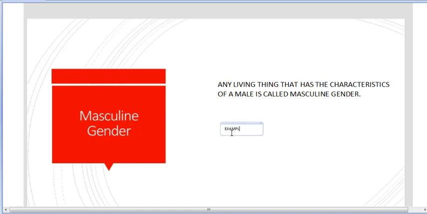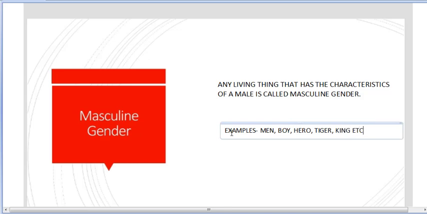So what are the examples of masculine gender? We have men, boy, hero, tiger, king, etc. All these are examples of masculine gender.